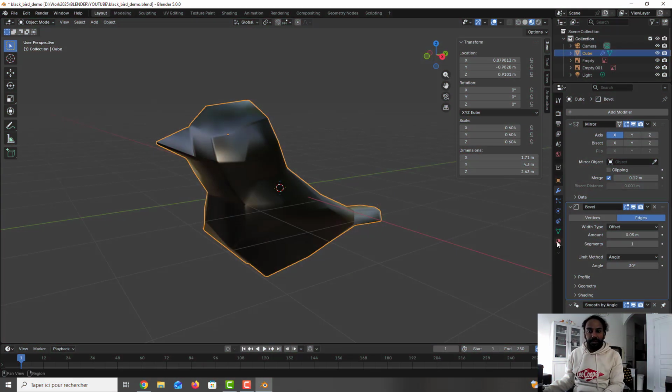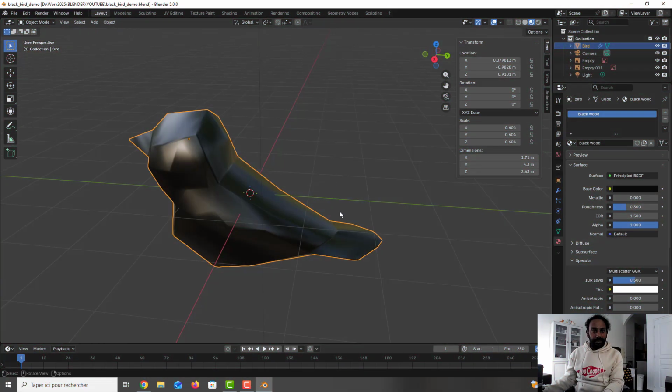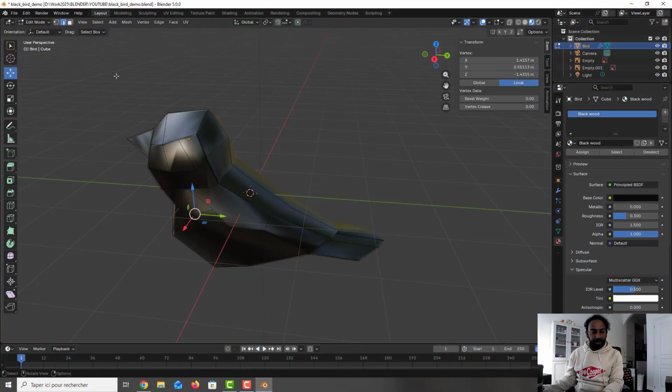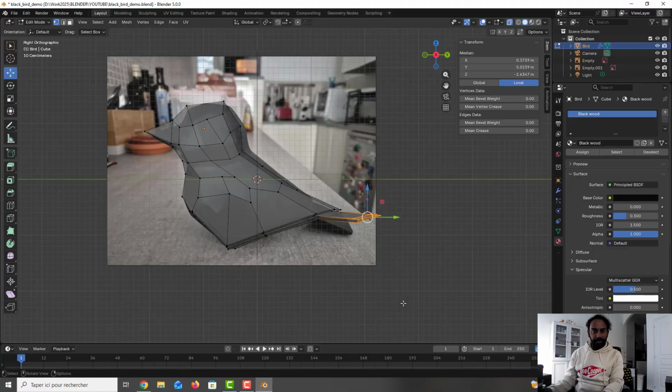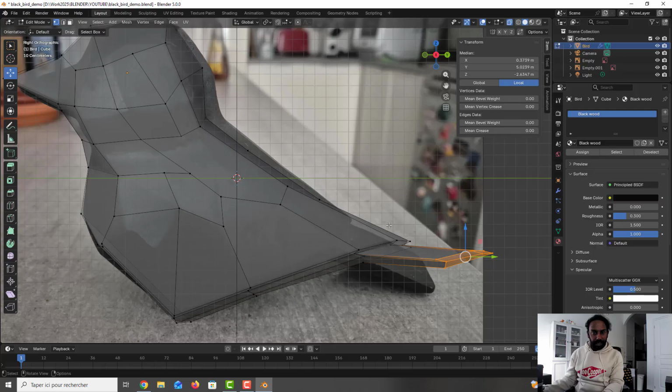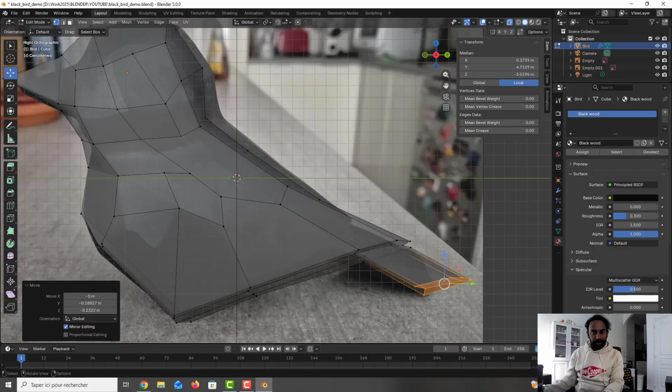So now we have the material. We can rename it black wood. We can rename the cube to bird. After I take some points at the end here, so I go here, I go to the vertex X-ray mode, I take this one, I go to the front, and as you can see, we can press G, and we can move a little bit down like this.